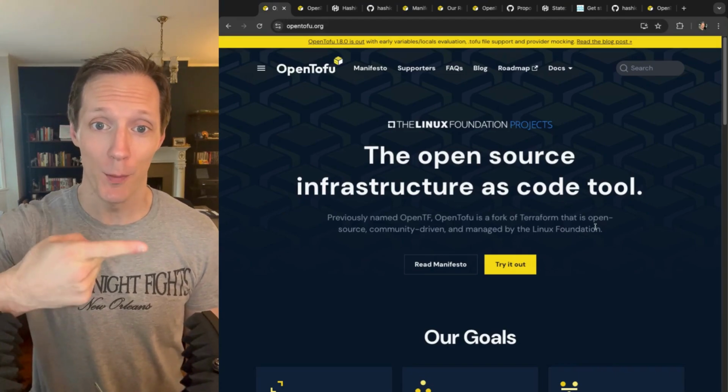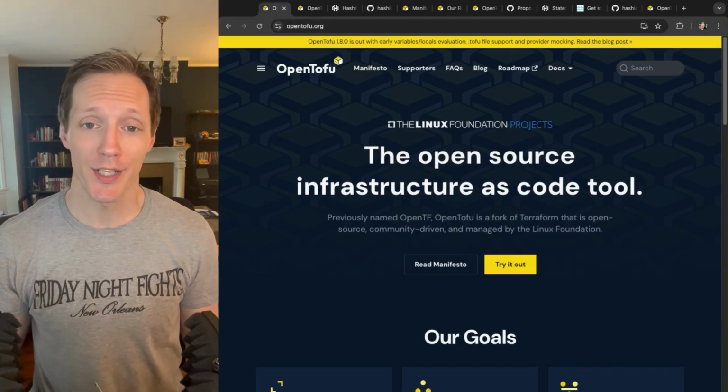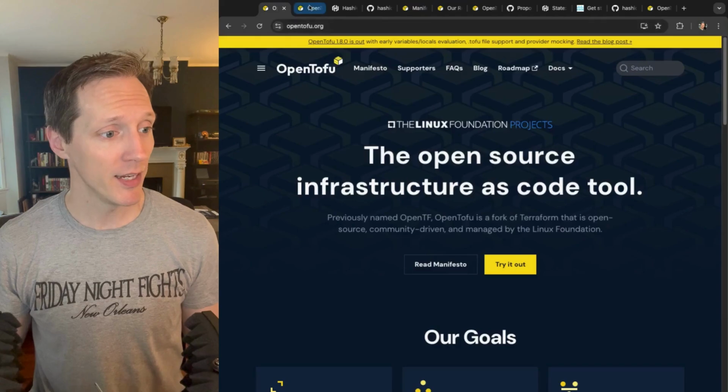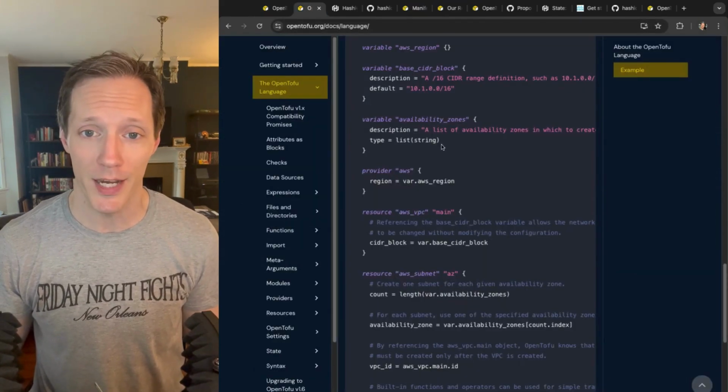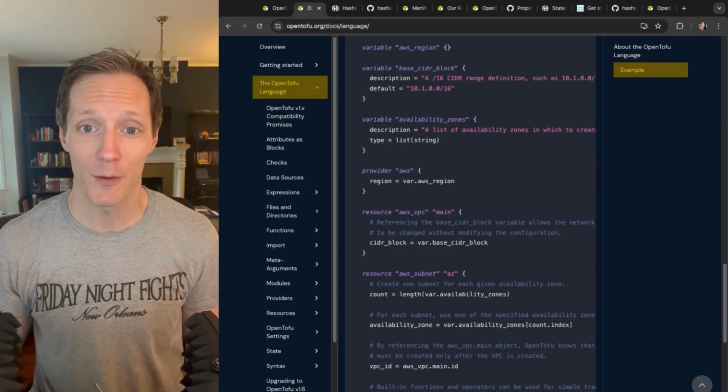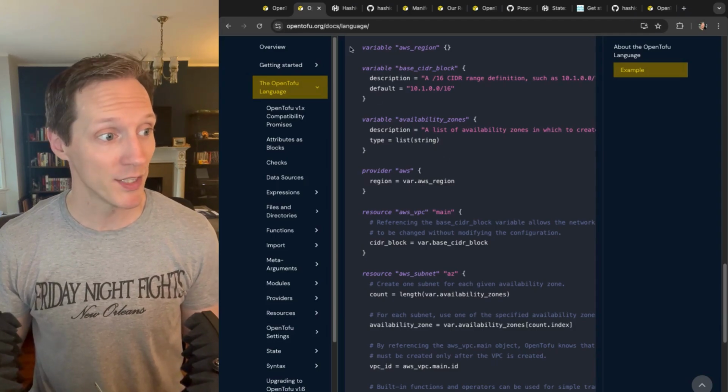Hey, have you heard about OpenTofu? It's an open source infrastructure as code tool, and it uses providers, variables, and resources, as well as modules that you can define. If that sounds a lot like Terraform, that's because it was Terraform.